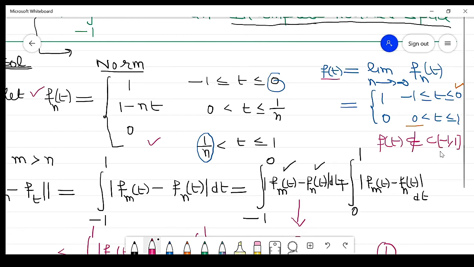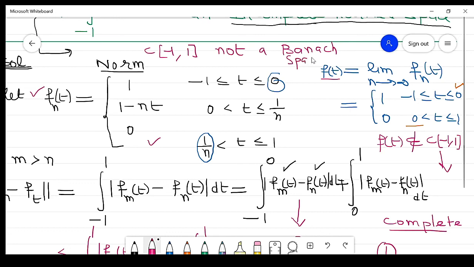It means this is not a complete space. If it is not a complete space, then it is not a Banach space. So C[-1,1] is not a Banach space.